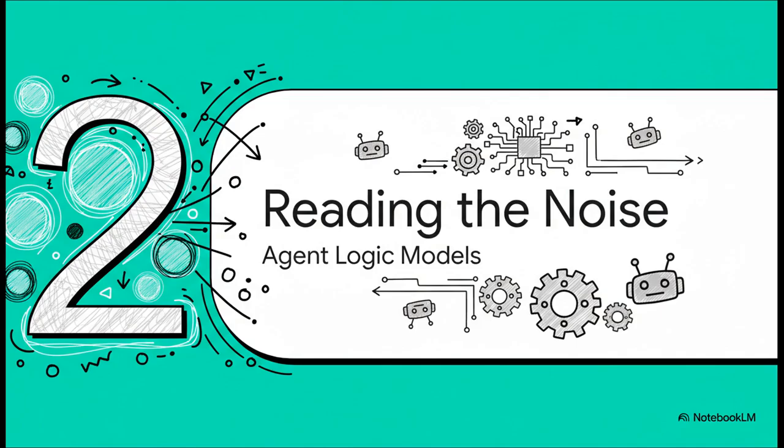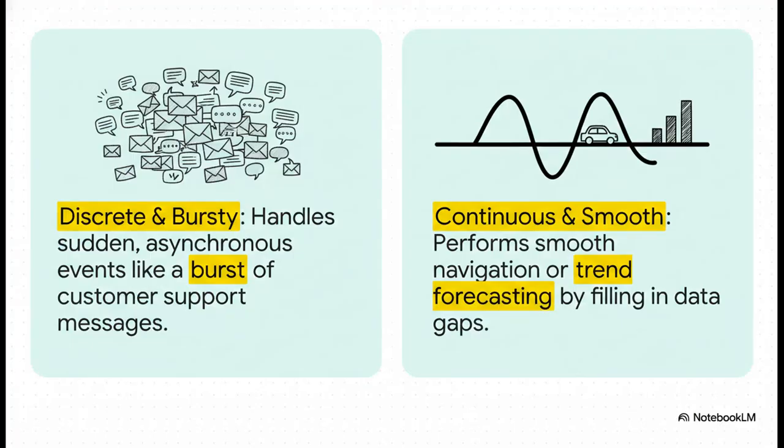Okay, so the agent can map out the future. But here's the thing, not all randomness is the same. So in this next section, let's look at the different ways these agents actually read the noise. We can pretty much group this into two big categories. First, you've got the Poisson agent. This guy is built for sudden, bursty events. Think of a flood of customer support tickets all coming in at once. Then you have the Gaussian agent. This one excels at smooth, continuous data, like the kind a self-driving car uses to navigate, filling in the gaps between sensor readings to create a seamless path.